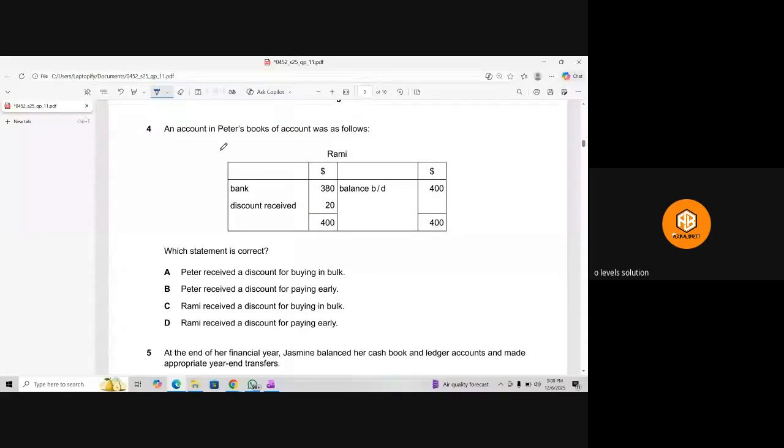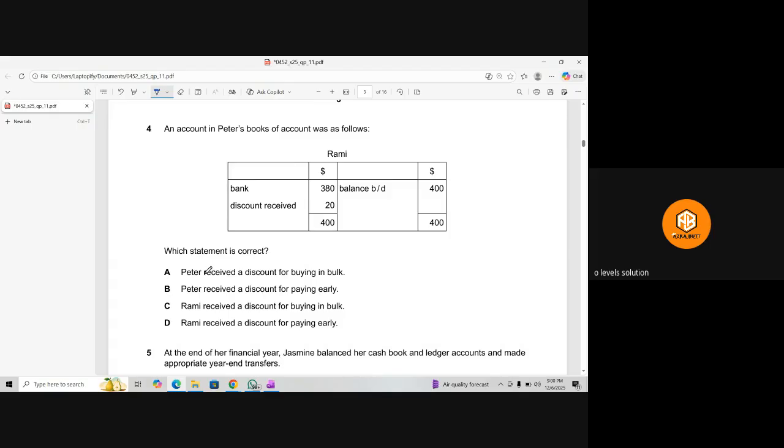An account in Peter's books of account was as follows. This is Peter's book, and in it we are preparing Rami's account. As you can see, the balance is on the credit side, so it means that Rami is a creditor of Peter. If the balance had been on the debit side, Rami would have been Peter's customer. But here the balance is on the credit side, showing a liability, an amount Peter needs to pay Rami. So that's why Rami is a supplier. Which statement is correct? The main question is which statement is correct.